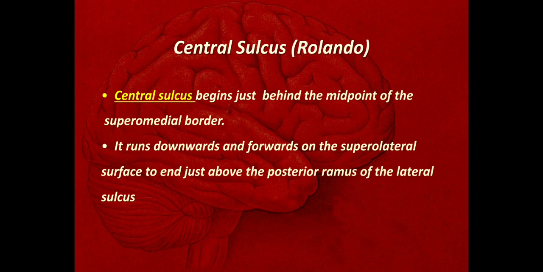This central sulcus begins behind the midpoint of the superomedial border, actually 1 centimeter behind the midpoint. It runs downwards and forwards on the superolateral surface to end just above, just behind the posterior ramus of the lateral sulcus.